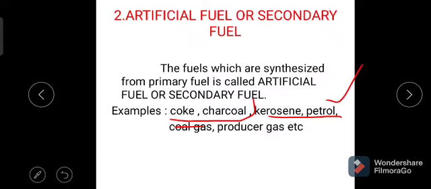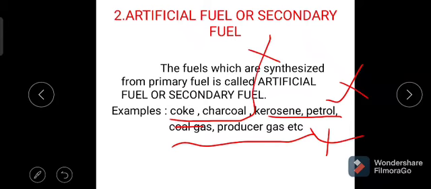Coal gas, producer gas can be extracted from the natural fuel, natural gas. Here is natural gas, here is the petroleum, and here it is coal. These are the natural sources. From these natural sources we can extract these fuels, so these are called secondary fuels or artificial fuels.